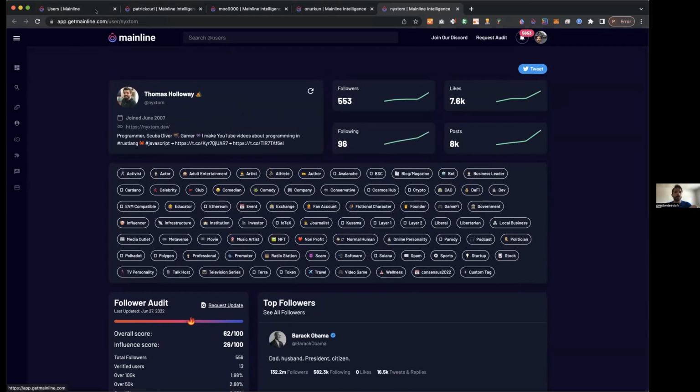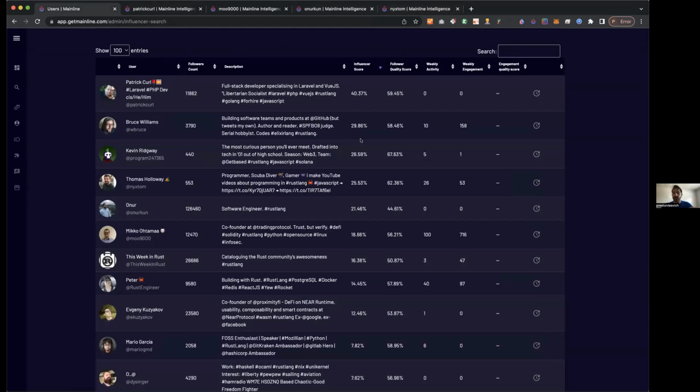Mhm. So that's kind of what's really interesting about the influence score, is that it's basically like X-ray vision. So even if someone has 1 million, 2 million followers, if they're scoring low on the influence compared to other accounts that have much lower follower counts, it means that they're not necessarily all inauthentic, but it just looks slightly worse, right? But this is also really helpful if you're looking to work with these influencers in any form or fashion, because it kind of gives you an idea of relative quality, right?